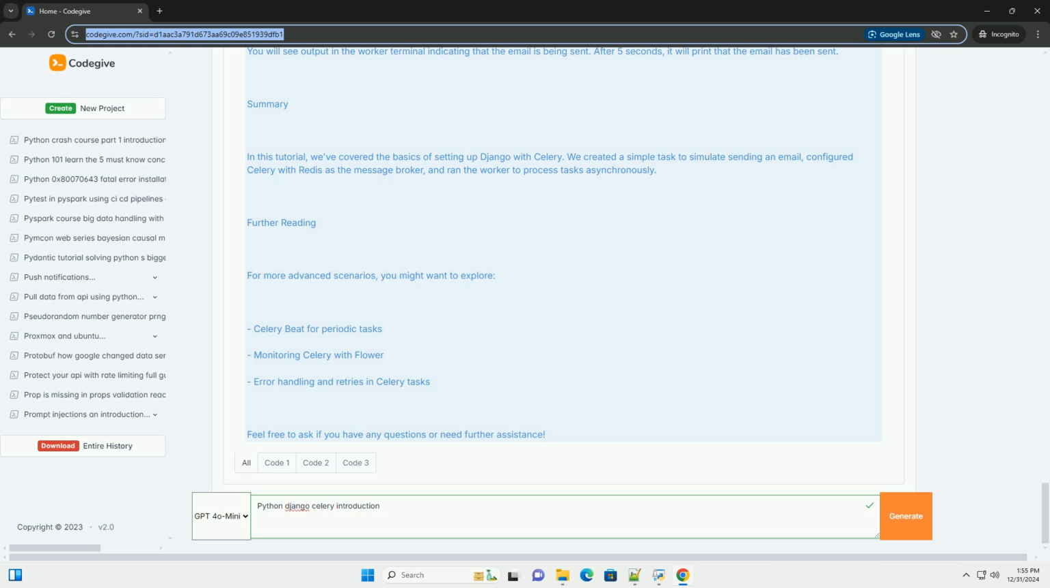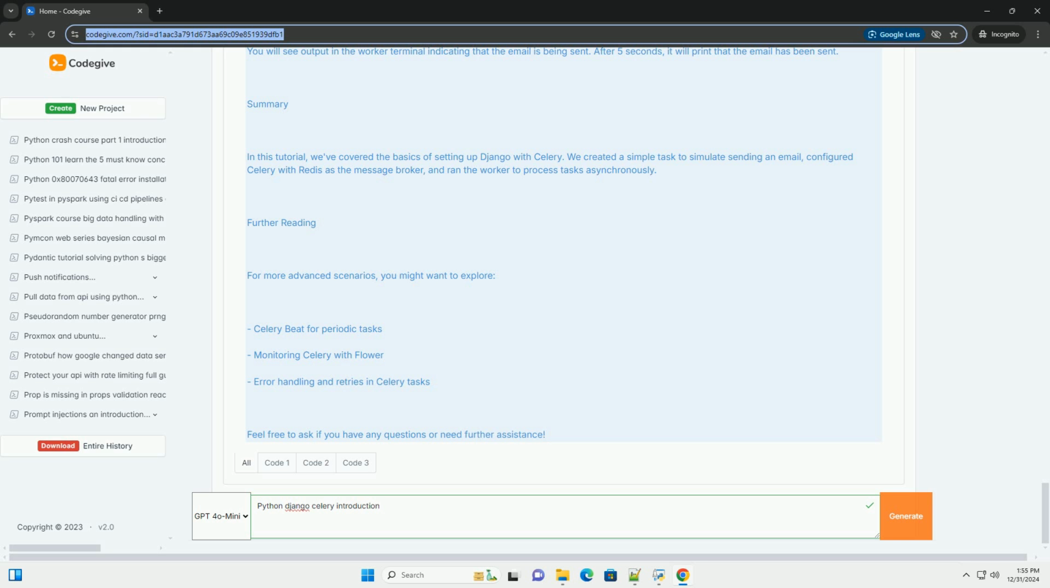Summary. In this tutorial, we've covered the basics of setting up Django with Celery. We created a simple task to simulate sending an email, configured Celery with Redis as the message broker, and ran the worker to process tasks asynchronously.